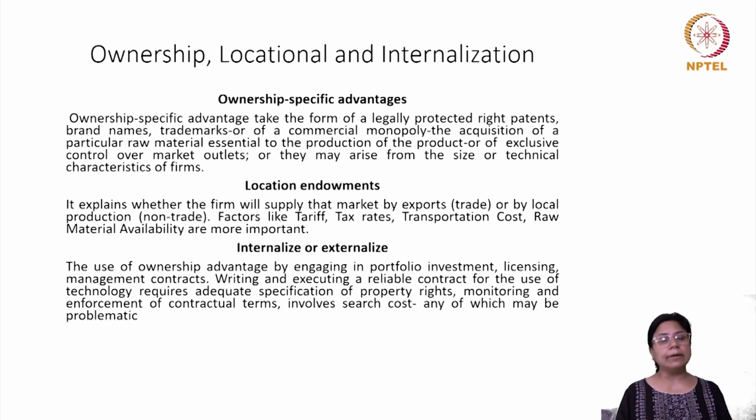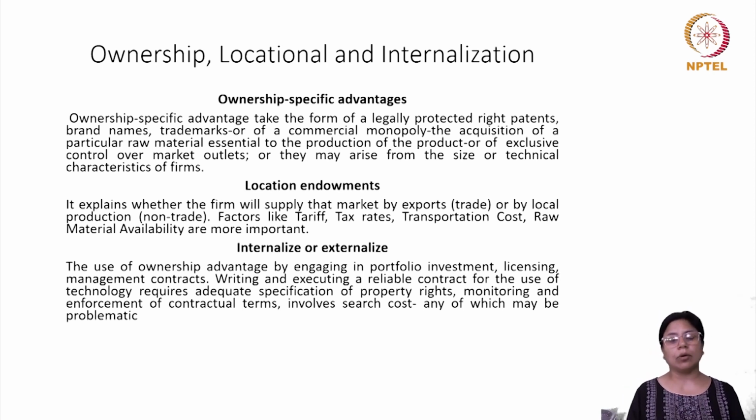So having decided the location, the next question for the company would be how to use the ownership advantage. They can do that by engaging in portfolio investment, licensing, or a management contract also. So one way is definitely to go for foreign direct investment. Apart from that, they can also license, they can have distributors, which would be merely exporting to the particular market.